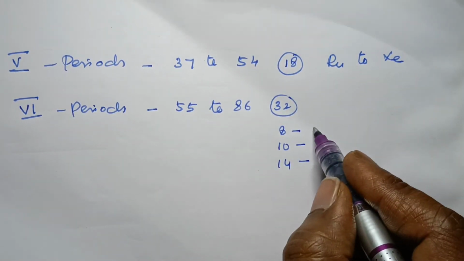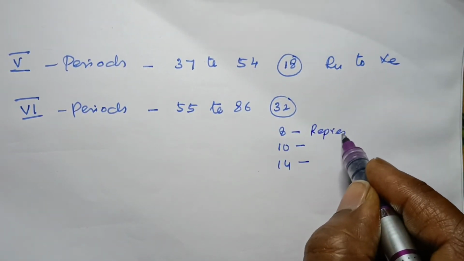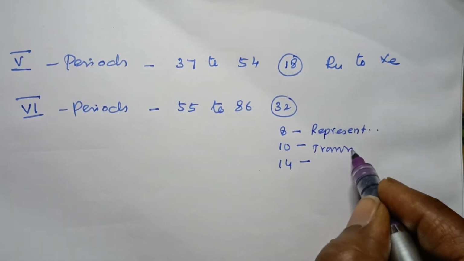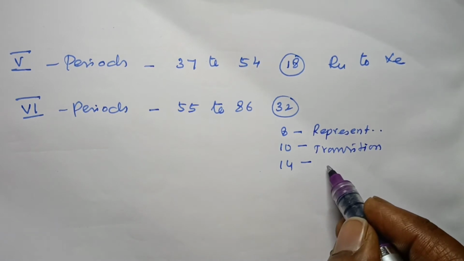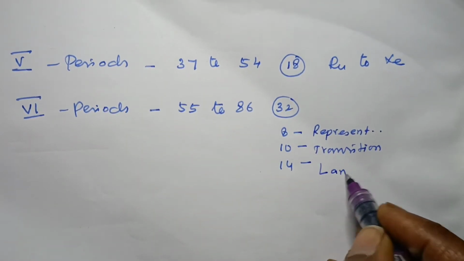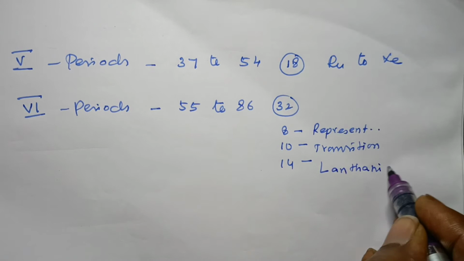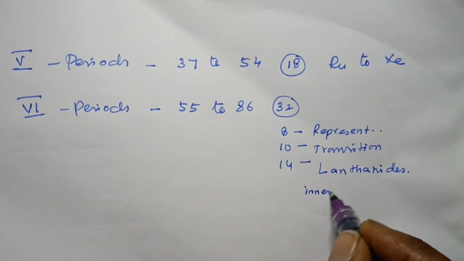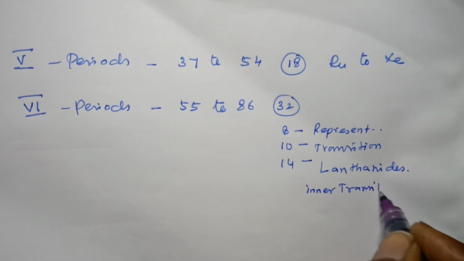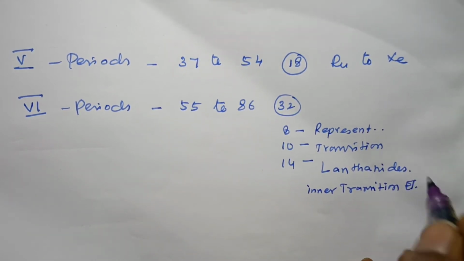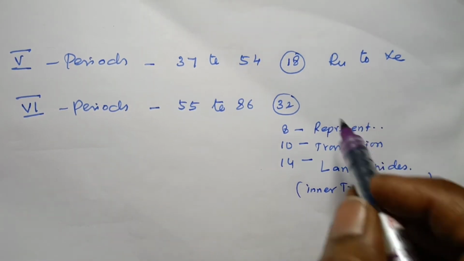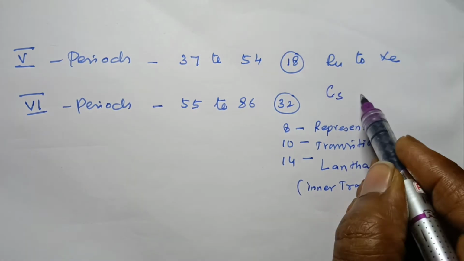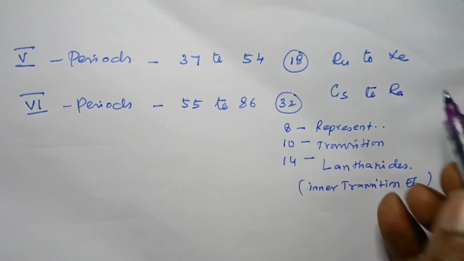That 8 elements are representative elements, and 10 is the transition elements, and 14 elements are called the lanthanides. Lanthanides are inner transition elements. So the 32 elements start from cesium up to radon.